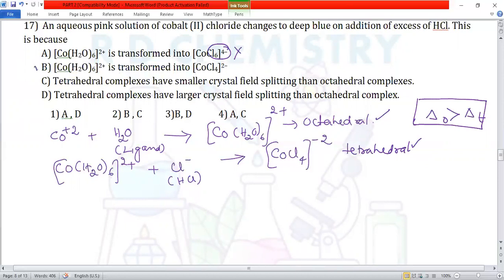Second one is correct, B is correct. C option is also correct. Tetrahedral complexes have smaller crystal field splitting, that is delta T is smaller than delta O, which is correct. Option D is wrong. Tetrahedral complexes do not have larger crystal field splitting, not possible. So the correct statements are B and C. Therefore, option number 2 is the answer.